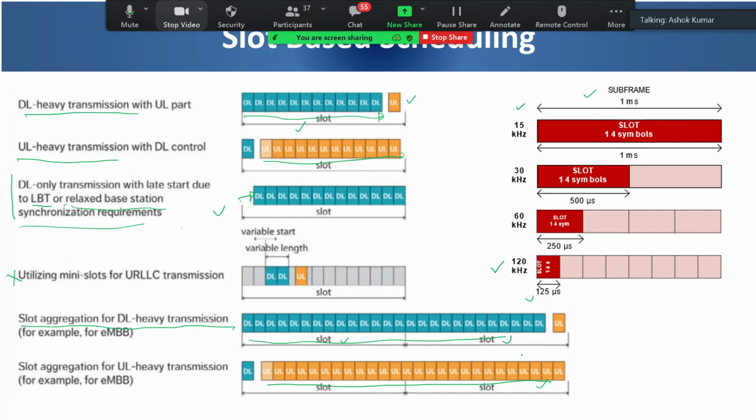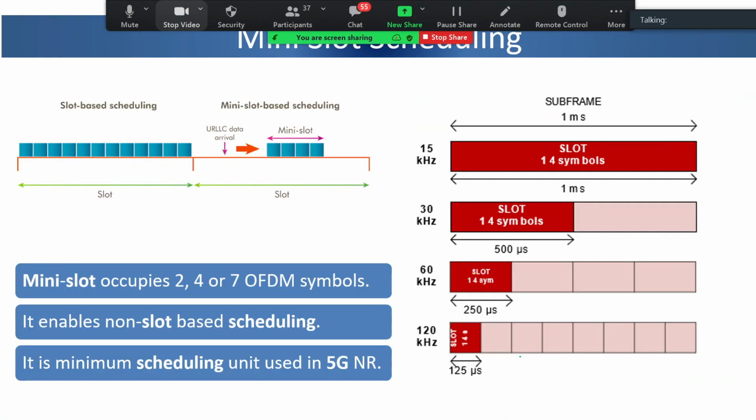Now let's look at mini slot based scheduling. I was just telling you the example in slot based scheduling, that suppose this slot has just finished and the next slot has started. Now at this point of time some data is coming which is ultra reliable low latency data, right?